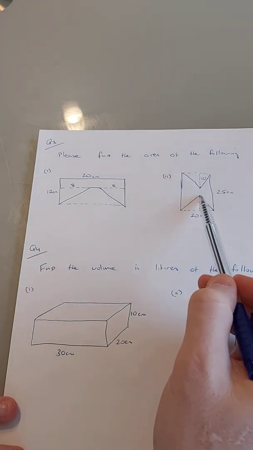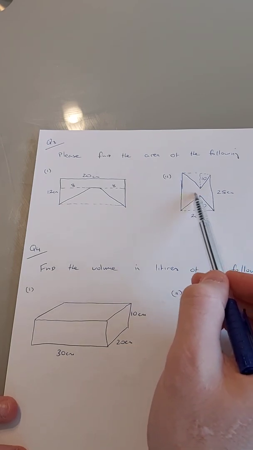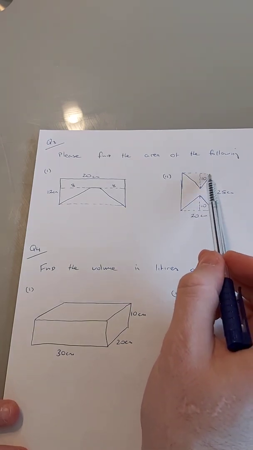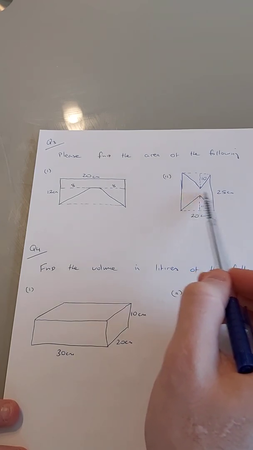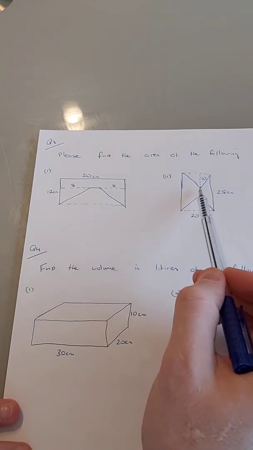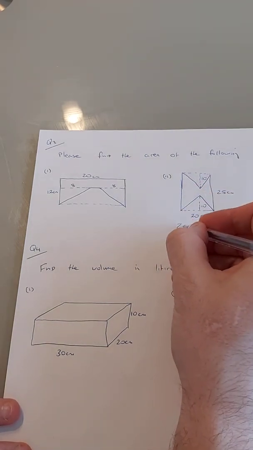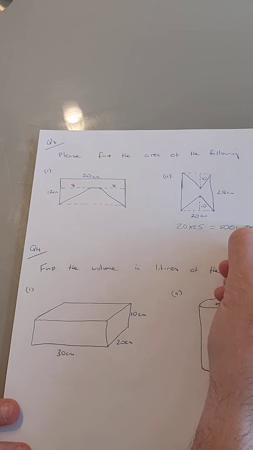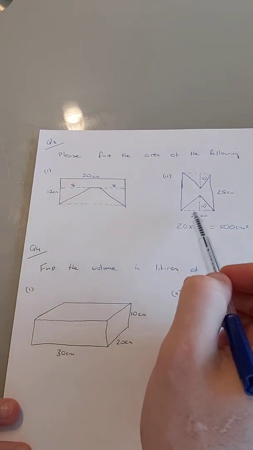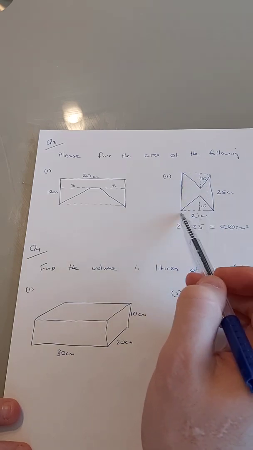Over here, we've done this question. Remember, I don't have an area of this section in here because it looks irregular, doesn't it? But what's the whole lot? I have to think, can I break this shape down into shapes I know? I can't. So what's the whole lot? The whole lot is a rectangle, 20 by 25, which gives us 500 centimeters squared. And what's taken away from it? Two triangles are taken away.